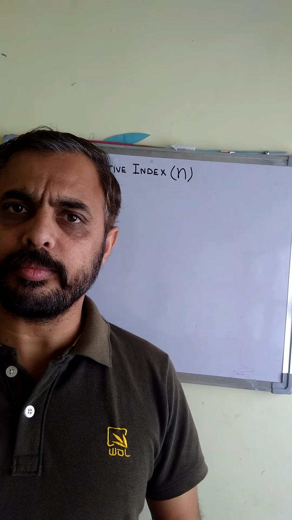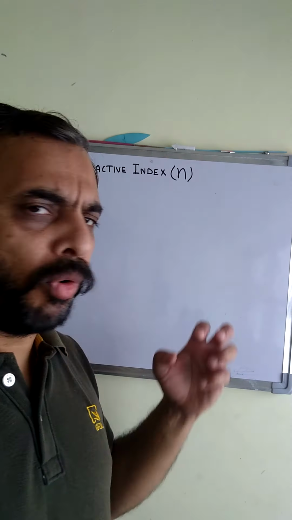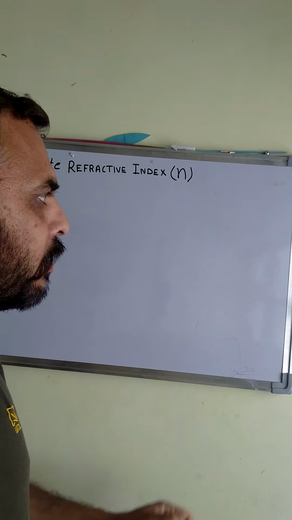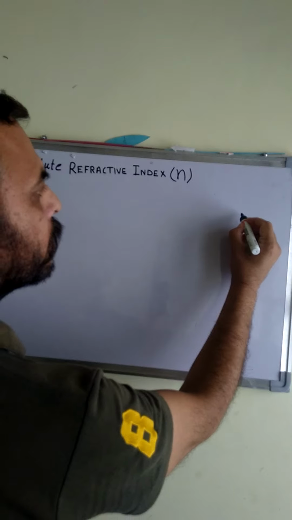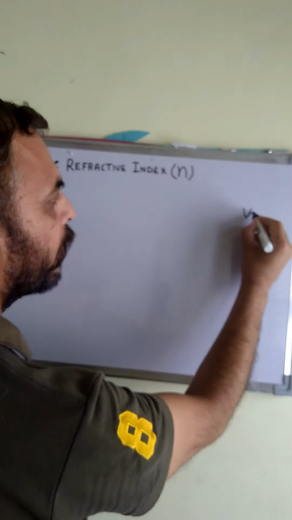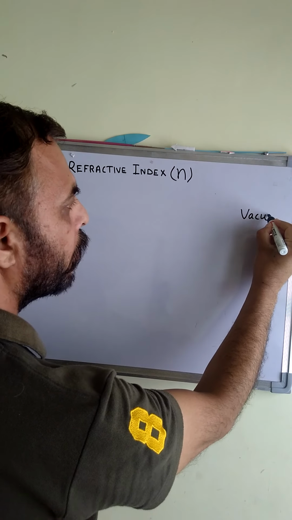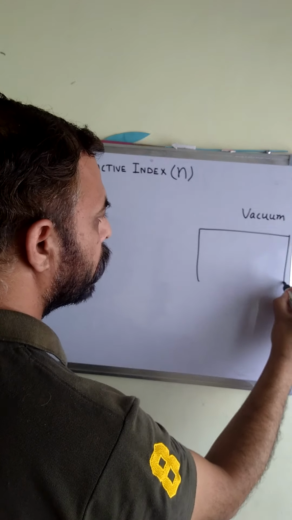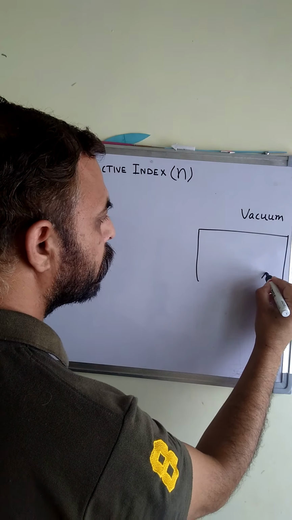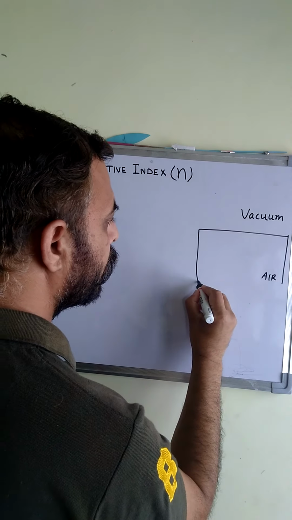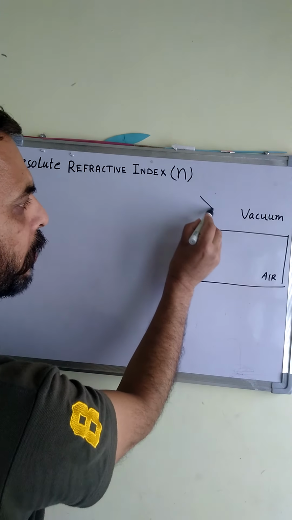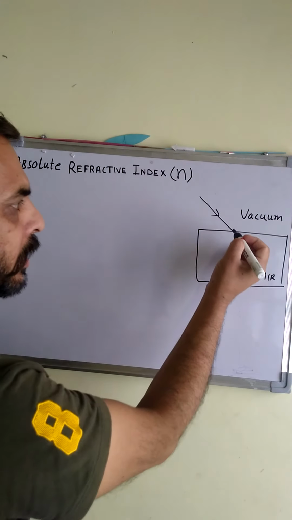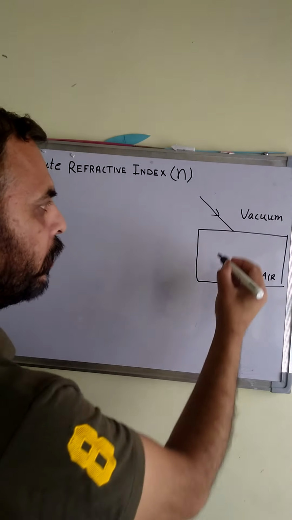a given medium. So before writing the definition, I'll try to elaborate the fact in this way. Suppose this is vacuum, and this is another medium. Let the other medium be air. Light is coming from vacuum. Light can travel in vacuum. It can enter into air as well.